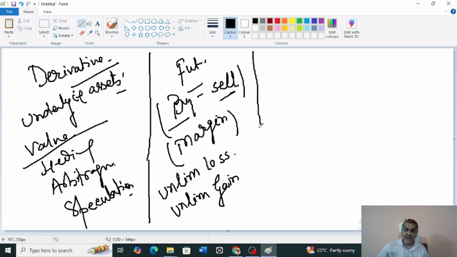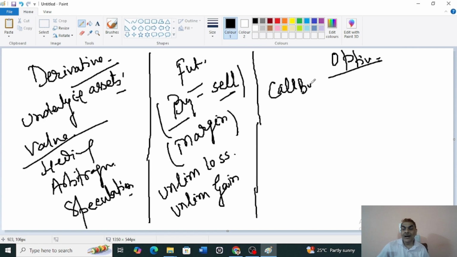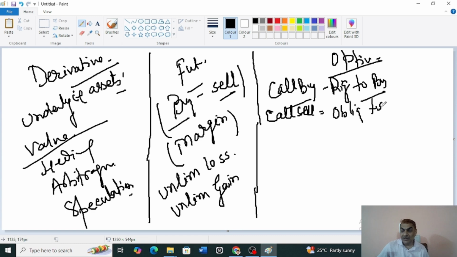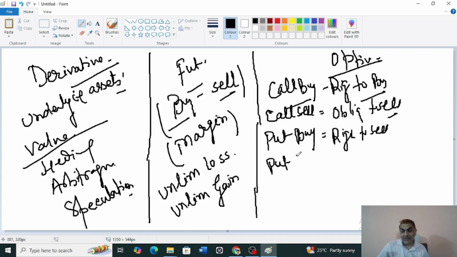Fine, we will do a lot of numericals in the time to come. Then come to the options market. In options you have a call option. So you have a call buyer, meaning right to buy, and you have a call seller who has an obligation to sell. Very important word, obligation to sell. And similarly, you will have a put buyer and put seller. The put buyer has a right to sell, and the put seller will have an obligation to buy.